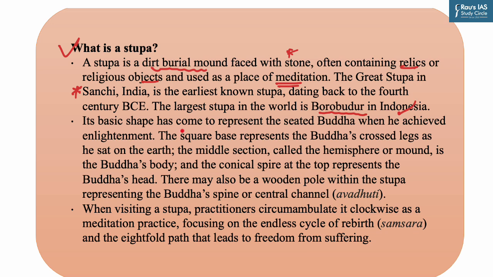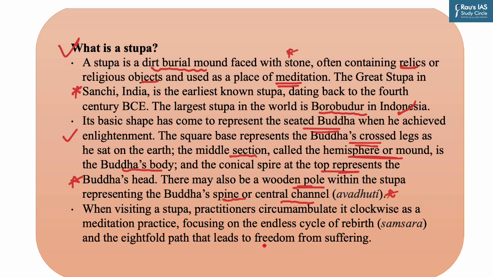Now, the basic shape of a stupa has come to represent the seated Buddha when he achieved enlightenment, that is Nirvana. The square base represents Buddha's crossed legs as he sat on earth. The middle section, called the hemisphere or mound, is the Buddha's body. The conical spire at the top represents the Buddha's head. There may also be a wooden pole within the stupa representing Buddha's spine or central channel, that is Avadhuti.